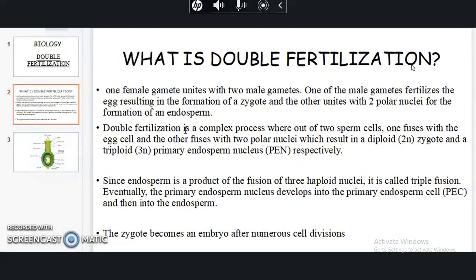Since the endosperm is a product of the fusion of three haploid nuclei, that is, a haploid sperm cell and the two polar nuclei which contain two haploid nuclei, it is called triple fusion. Eventually, after the fusion of the three haploid nuclei, the primary endosperm nucleus develops into a primary endosperm cell, and at the end it develops into an endosperm for the early development of the zygote.